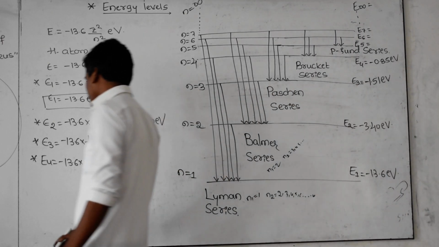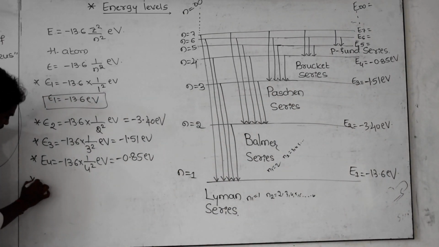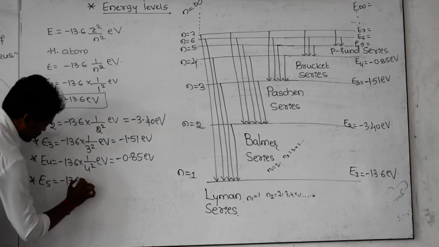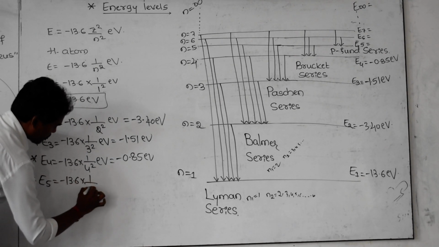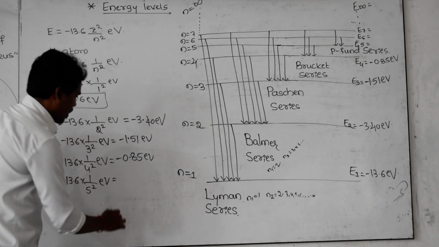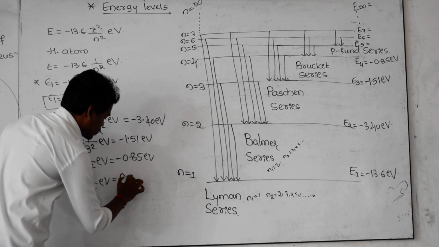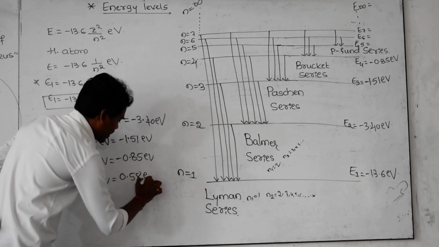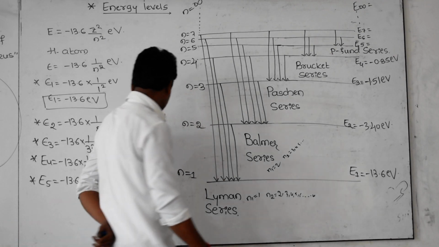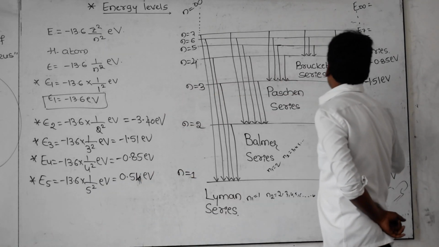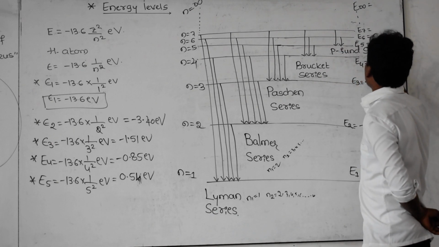And next, for the fifth one, you have to calculate. That is E5 is equal to minus 13.6 into 1 by 5 square, and this is in electron volt. This becomes minus 0.54, you can just check the value.